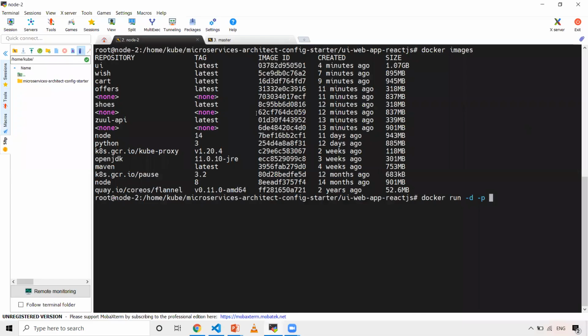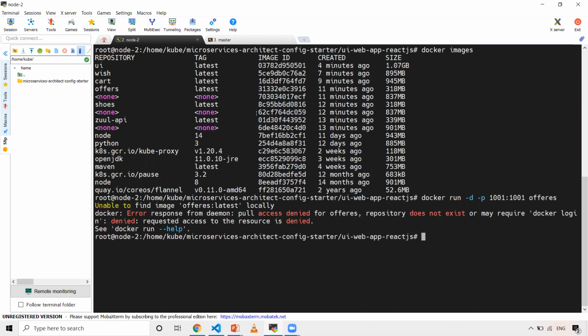So let's go ahead, give 1001 as the host port and this one, and my image name is offers. Oh, sorry, the image name is wrongly given.